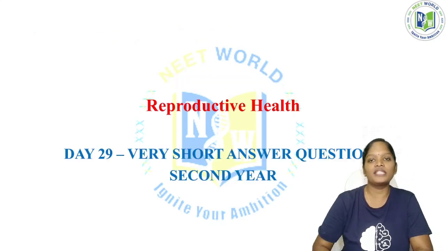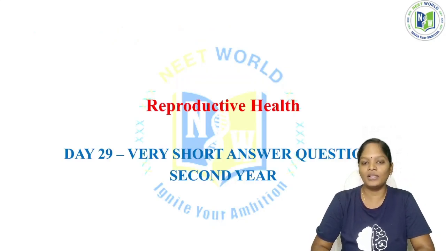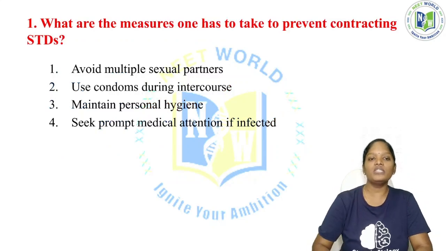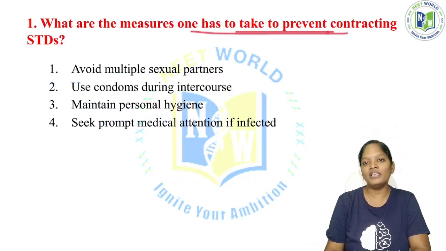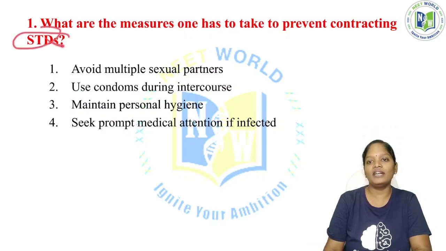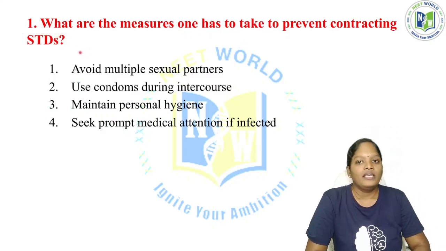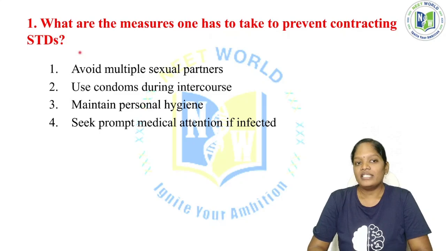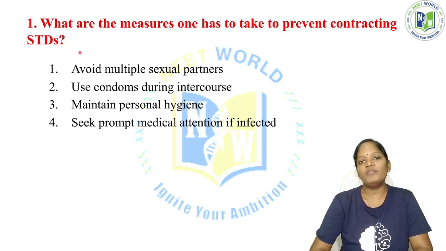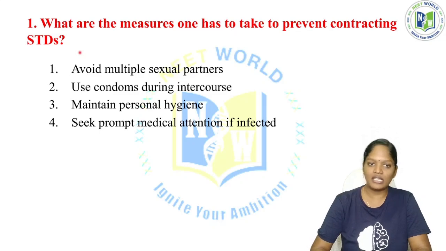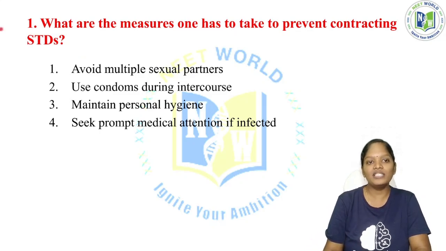Now we are going to discuss reproductive health. The first question is what measures one has to take to prevent contracting STDs. STDs means sexually transmitted diseases. As the name suggests, these diseases are transmitted from one person to another through unprotected sex. So how can we prevent STDs?